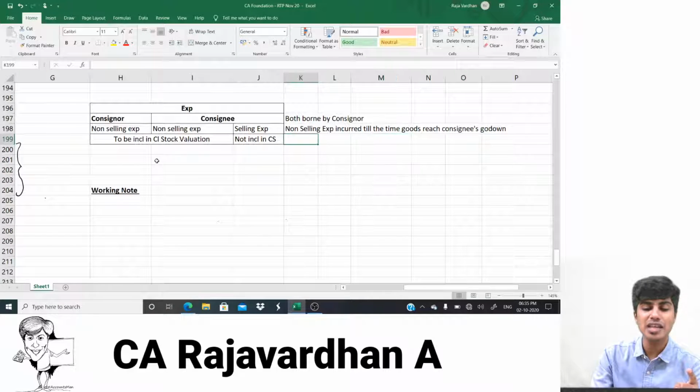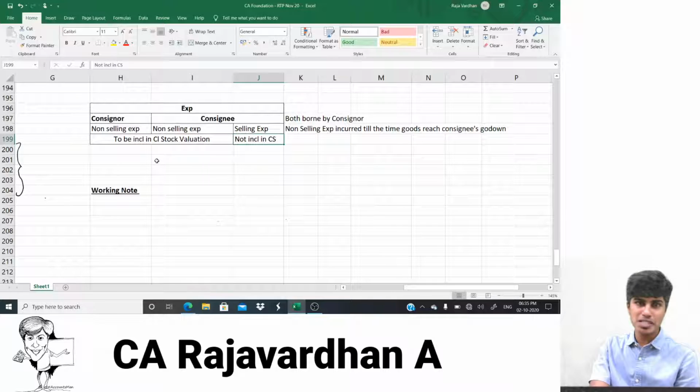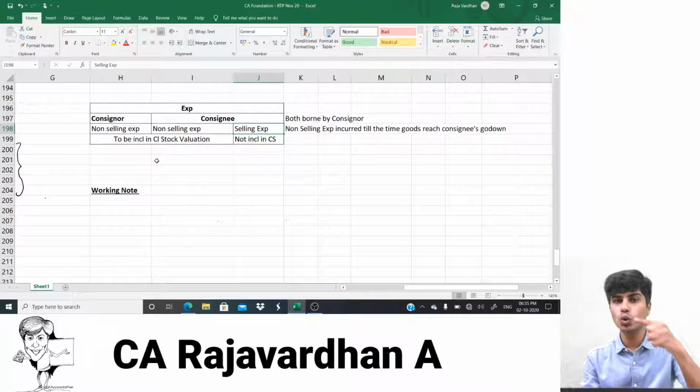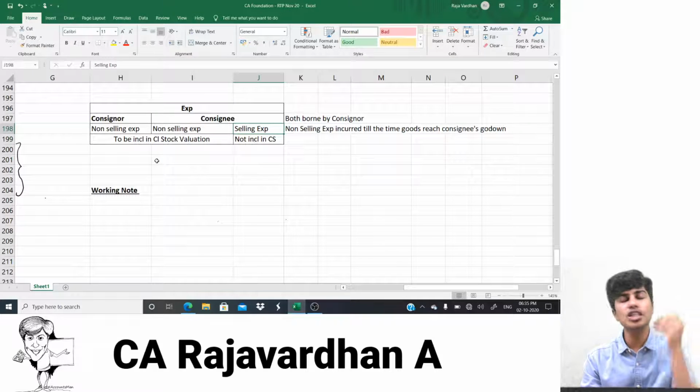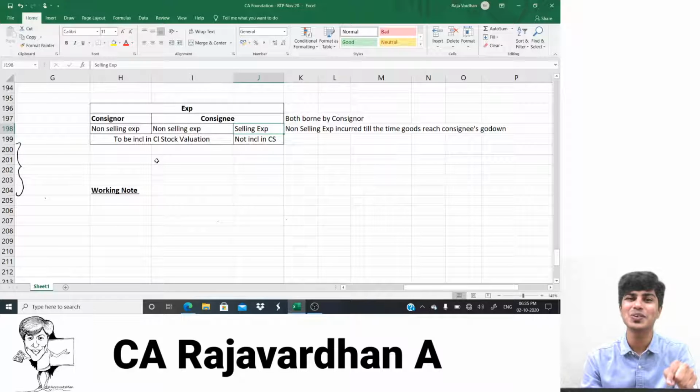Why? Selling expenses are incurred against the units which are sold. I repeat, selling expenses are incurred against the units which are sold. If they are sold, those units are not there in the closing stock. When those units are not there in the closing stock, how can you include the related expense in the closing stock? Do you get the logic? When the units are sold, they are not part of closing stock, so why should I include the expense in the closing stock? You get that? So expenditure incurred relating to units which are remaining in the closing stock, relating to that I would have to include the expense. So that's the logic.